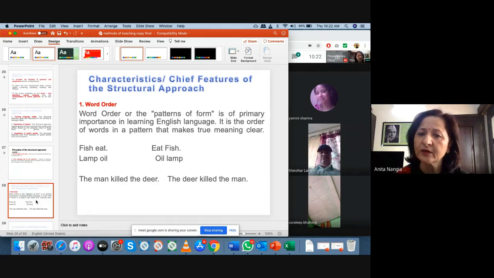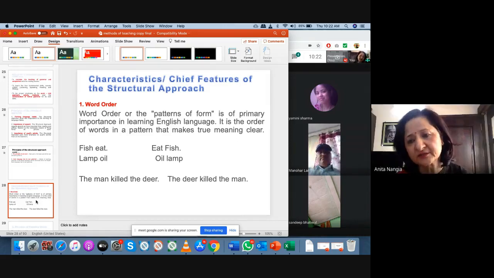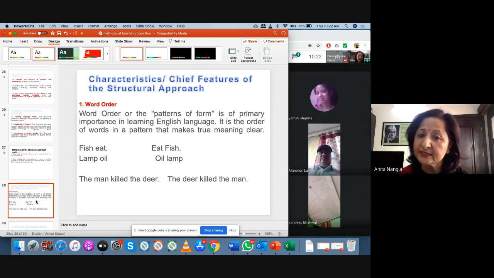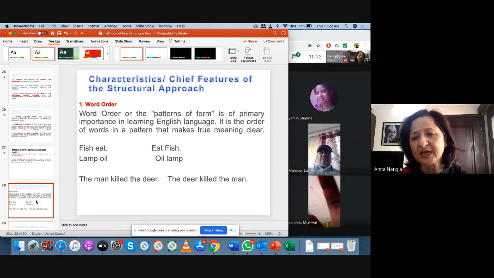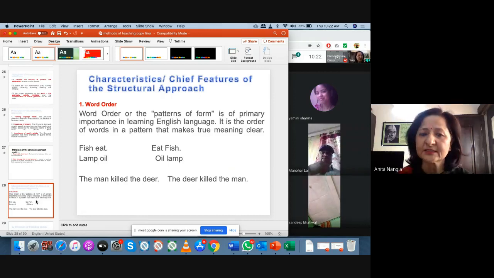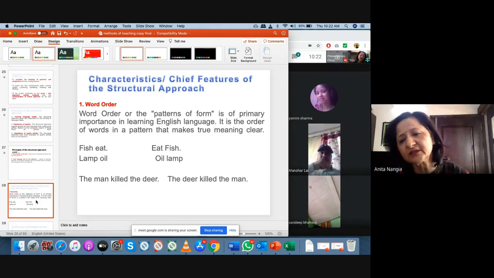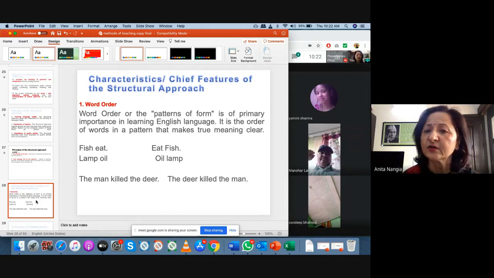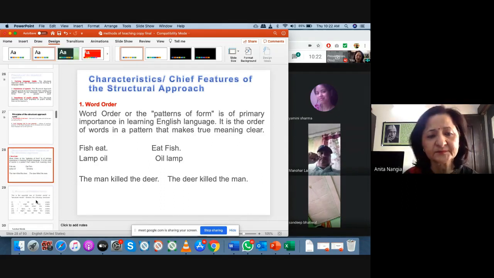Number one is word order. They say that word order is very important. Look at these examples. If I say fish eat, it means that fish eat. But if I change the order, it becomes eat fish. The meaning has entirely changed. Are you getting my point? Fish eat, fish khati hai, and eat fish means please eat fish, aap fish khao. So kitna farak hai order se? The man killed the deer, the deer killed the man. So word order is very important in structures.